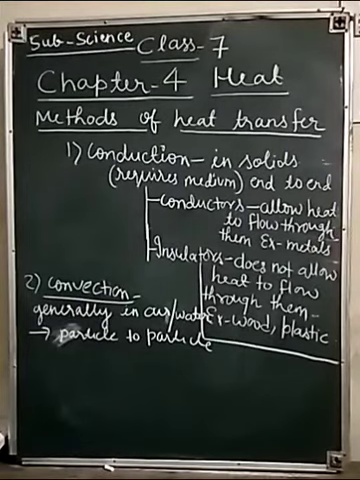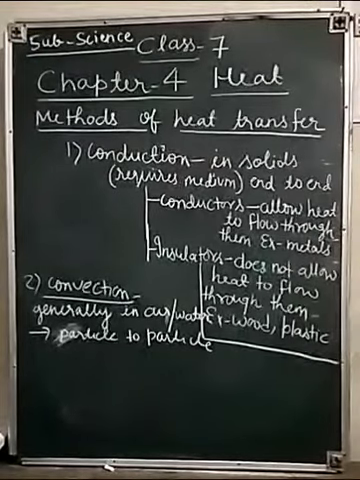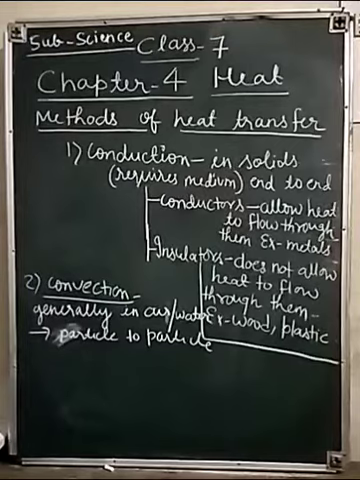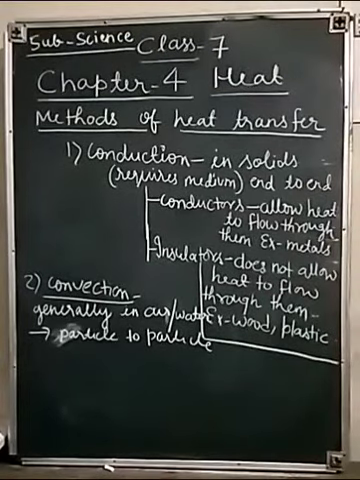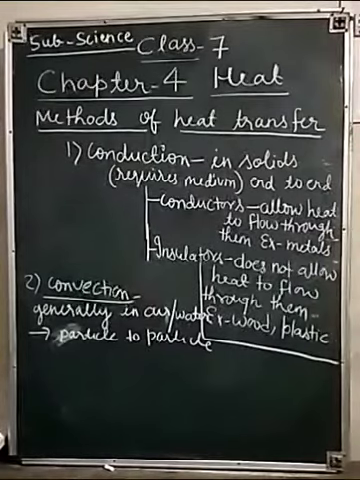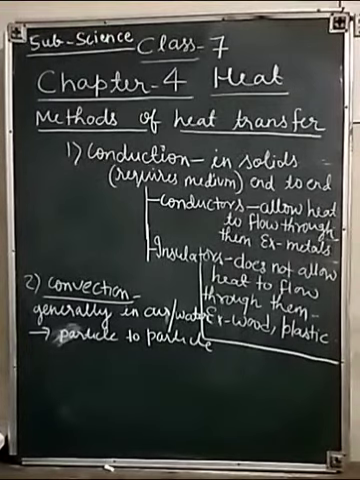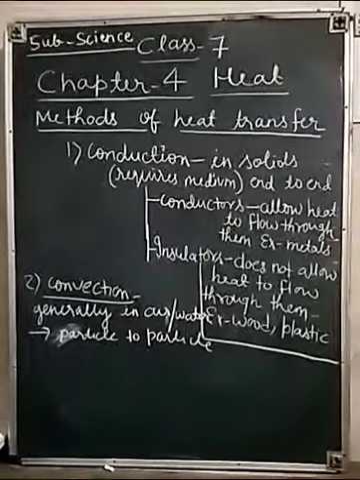Conduction is a process in which heat flows from the hotter end to the colder end of an object. In solids, generally, heat is transferred by the process of conduction. Some materials allow heat to pass through them easily, and that is why they are termed conductors. Example: metals like copper, silver and aluminium are good conductors.